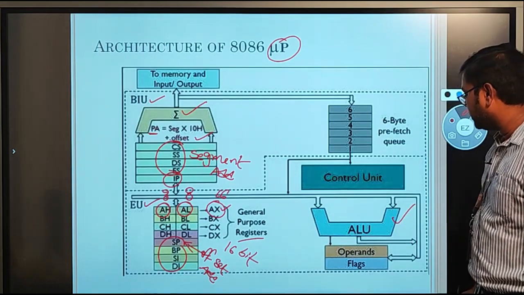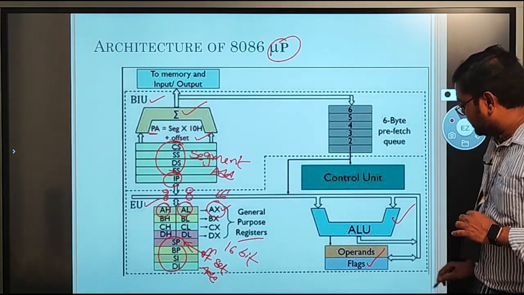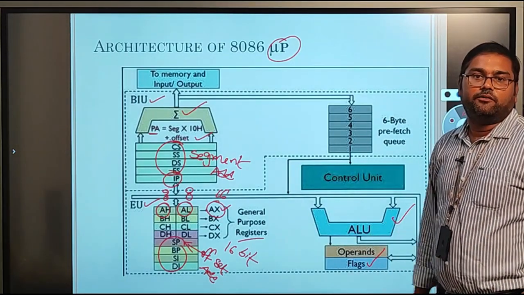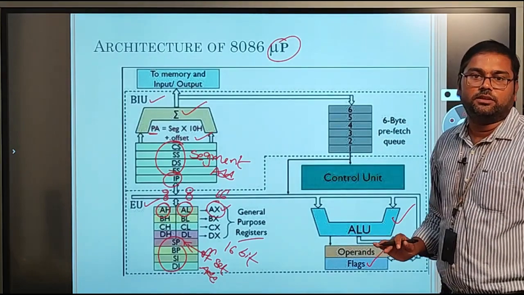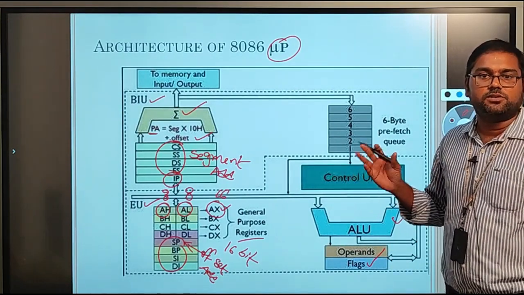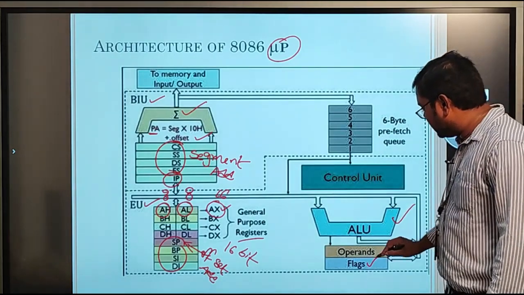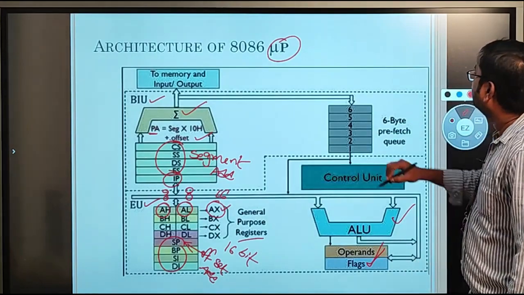This is the arithmetical logical unit. And this one is the flags. So this is also a 16-bit register. Flag is also a 16-bit register. It shows the status of the operation. That means after the completion of any operation, any addition, any multiplication, the results will be updated here. So this is the flag register.